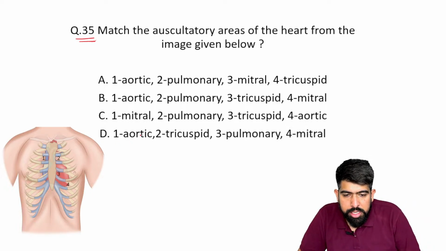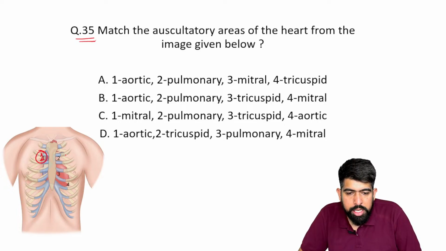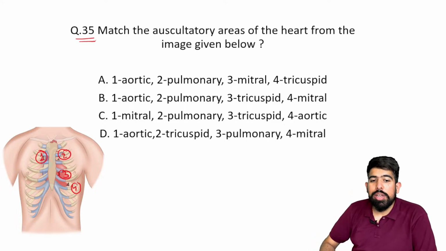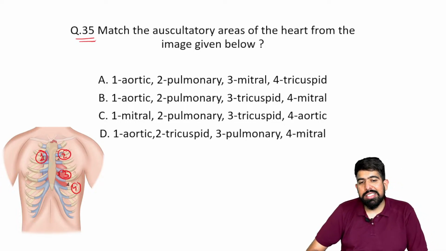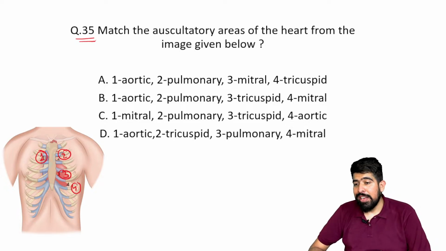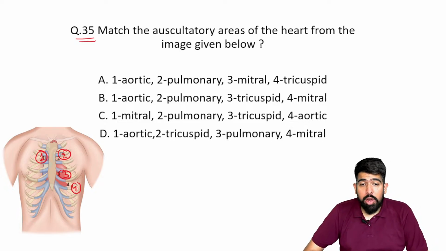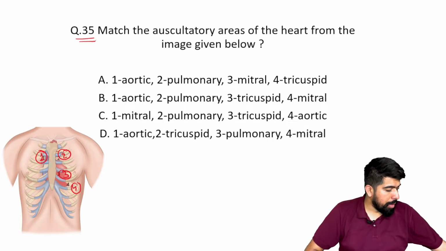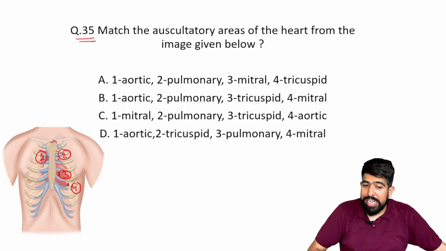What is mentioned here? The first is mentioned here. I am drawing it again. The 2 is here, 3 is here, and 4 is here. And they are asking about the location of these particular auscultation areas from the heart. I hope you know the auscultation areas very well.